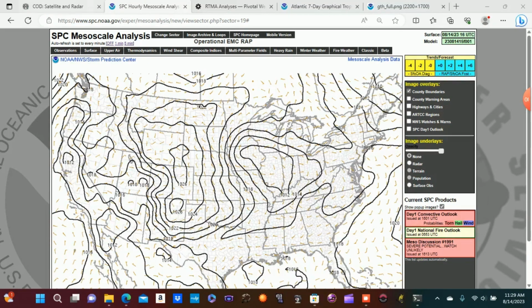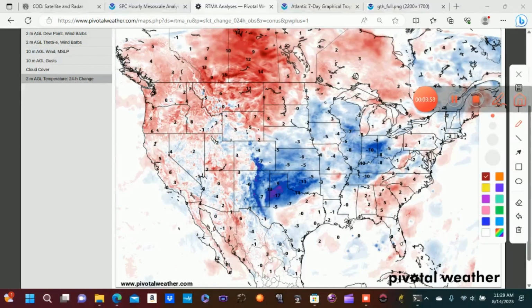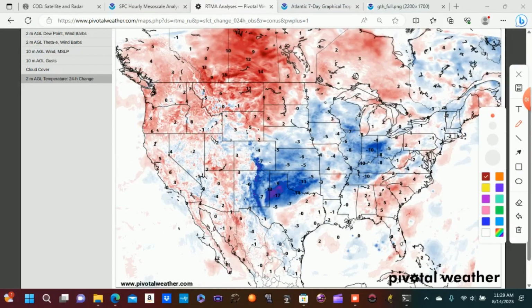And so I also want to look at the temperature map, how it has changed over the past 24 hours. And so I want to show that this is a pretty strong cold front that's going to be coming through the central and eastern United States. Over parts of Texas and Oklahoma, we have a nice 10 to 15 degree temperature drop over parts of the southern plains. And that is going to translate eastward as we go through the next couple of days.